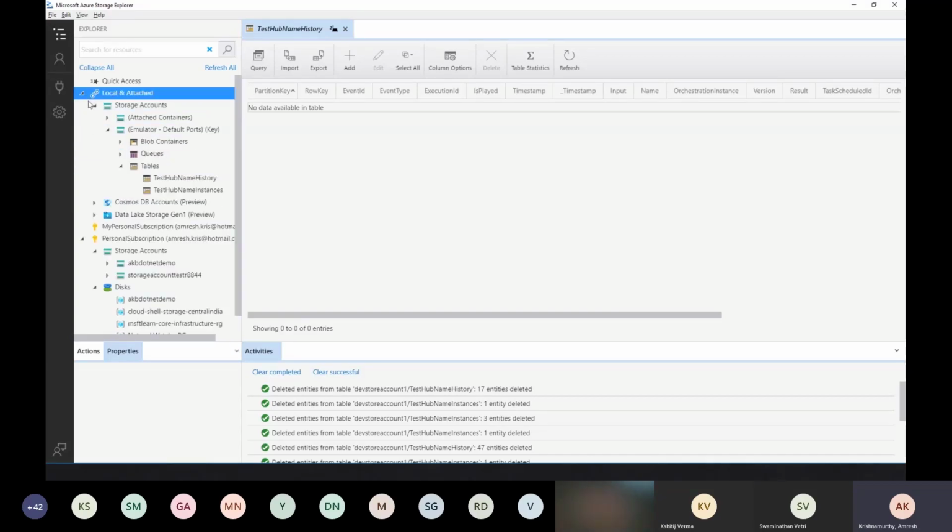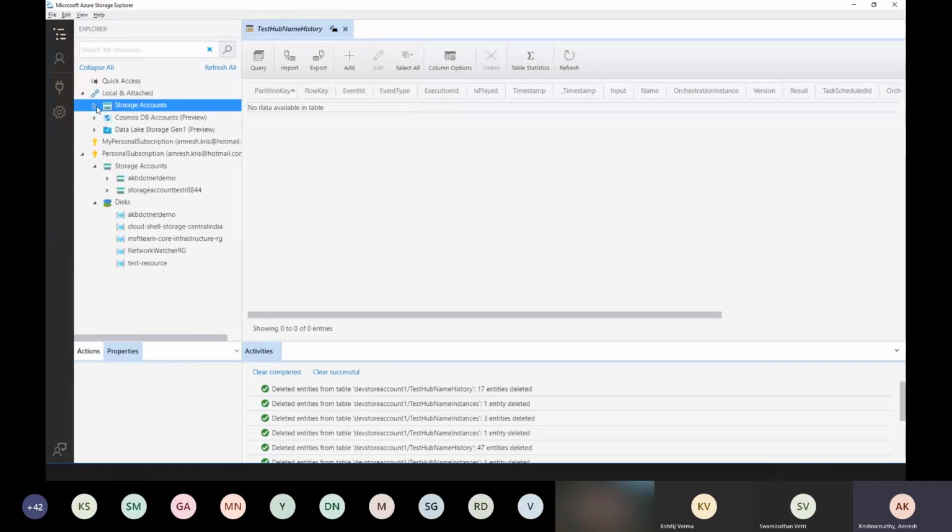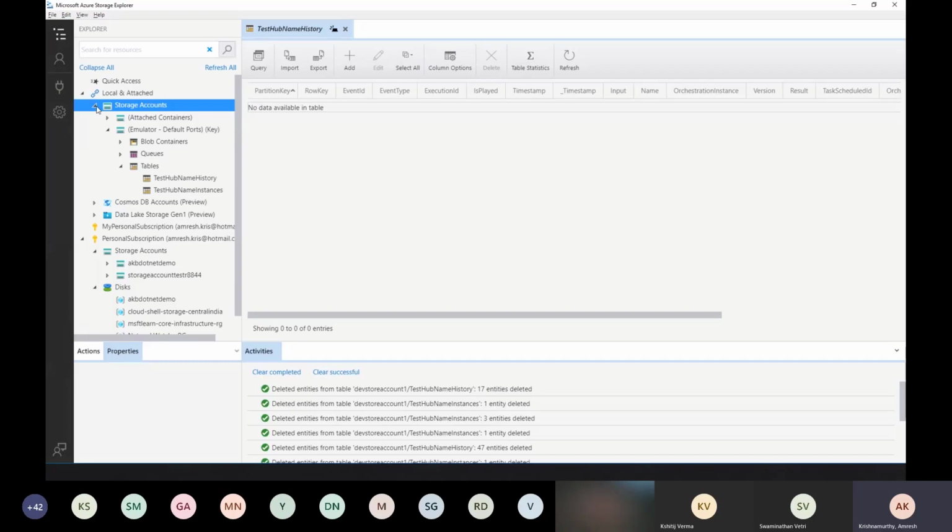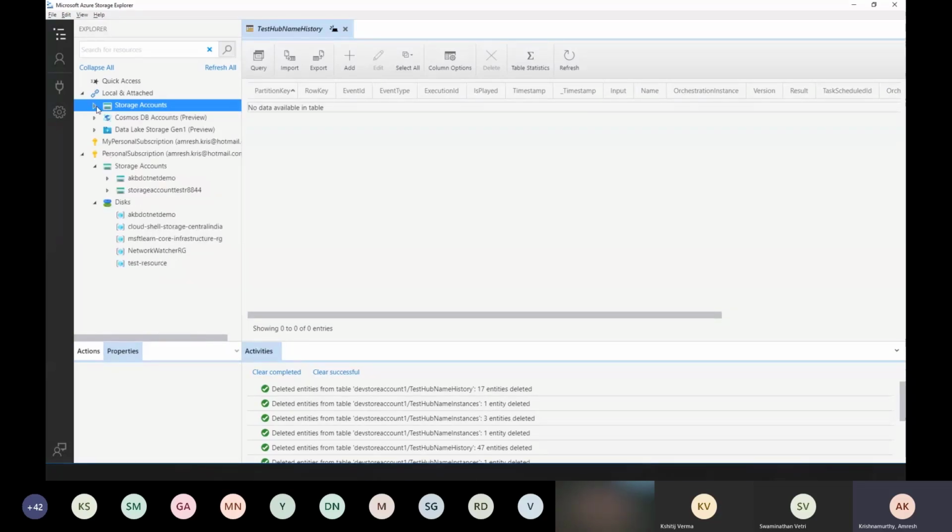It also lets you know what is there in your local developer storage account. So if you are doing active development, I would encourage you to use Azure Storage Explorer to see how it is all coming up. Once we are done with our development, we can port it to the Azure portal.